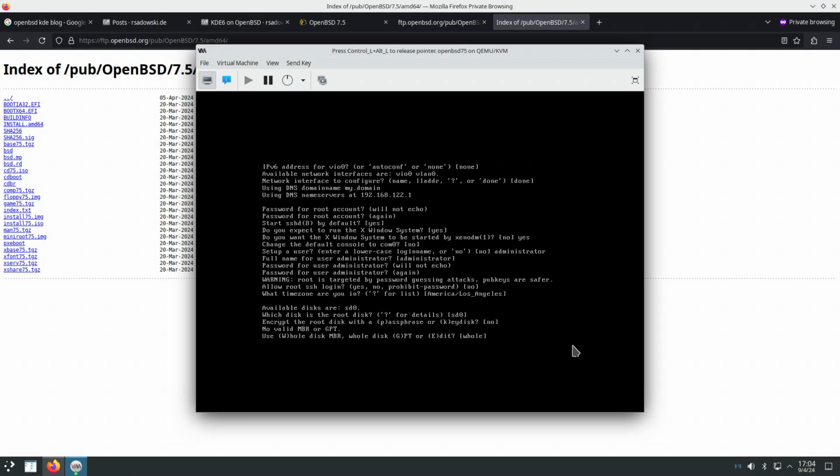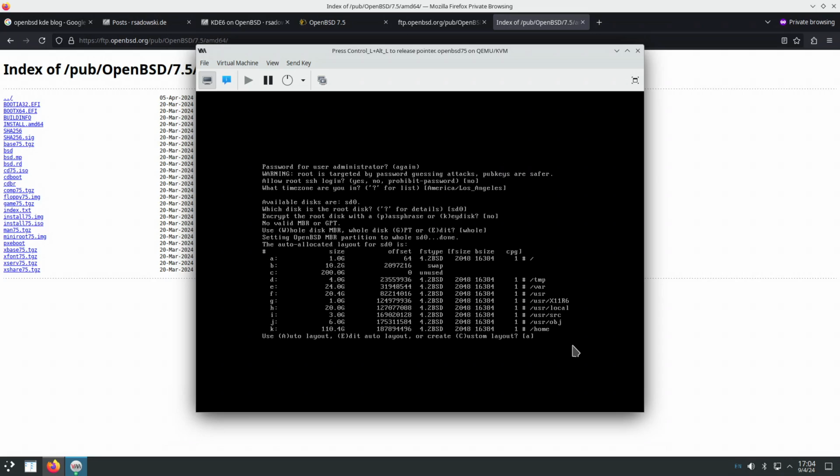Whole disk MBR or GPT. Let's go with MBR this time. So whole, which is the default value. It suggests a complicated partition scheme by default, which we'll leave as is.